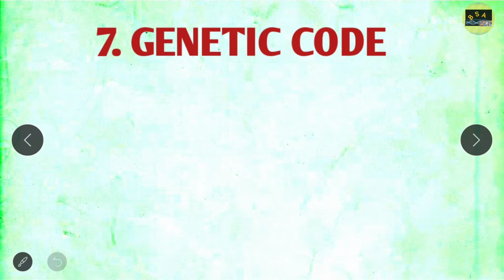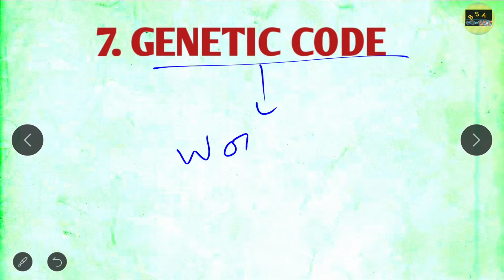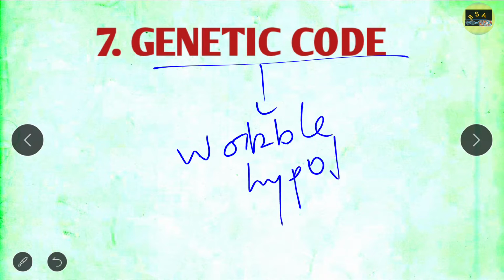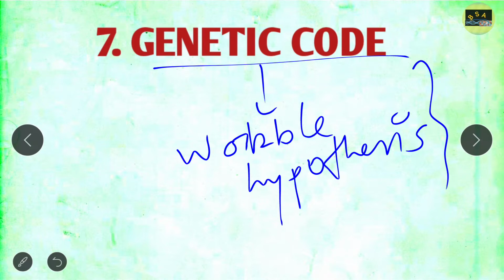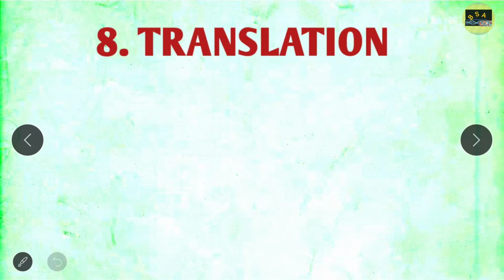Then come to genetic code. In genetic code they rarely ask questions, and if they ask, then please read the Wobble hypothesis. Wobble hypothesis is important, and you don't require so much reading. Next is translation.